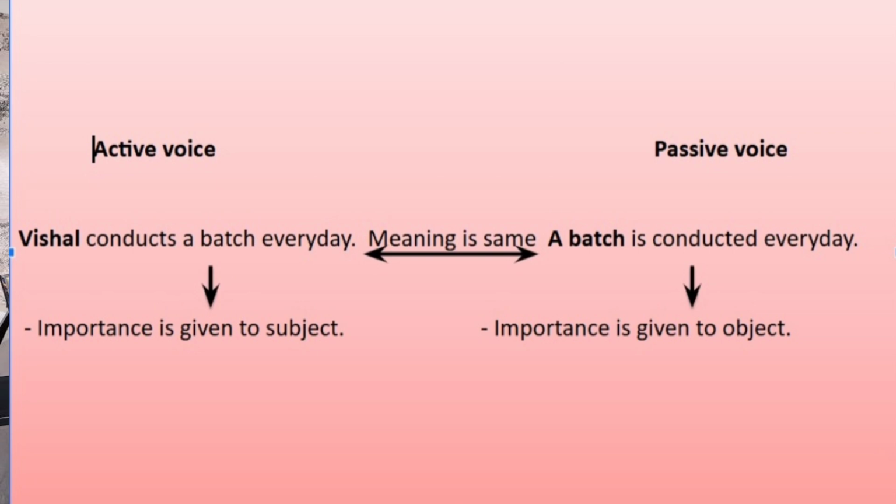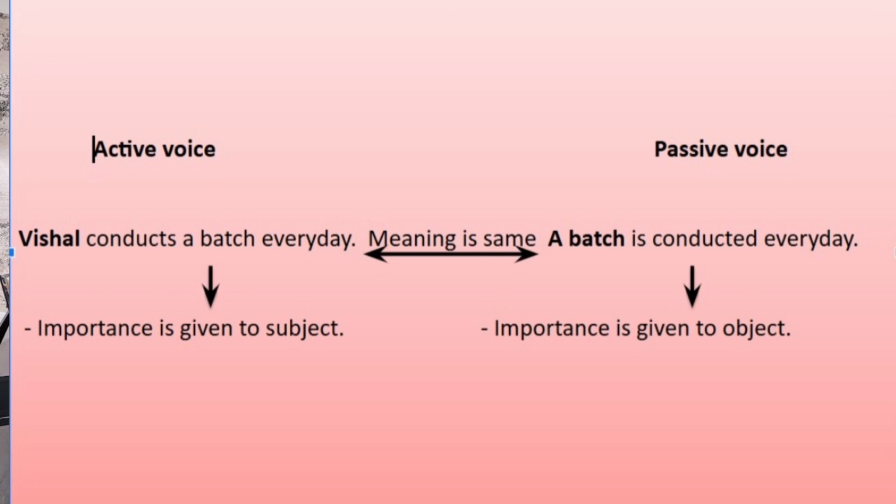Vishal conducts a batch every day. Whenever you listen to this sentence, Vishal comes to your mind first. So importance is given to Vishal. And when you listen to the second sentence, a batch is conducted daily, in the second sentence, importance is given to the object. Whenever you listen to that sentence, a batch comes in front of you first. So this is an important use of active and passive voice.